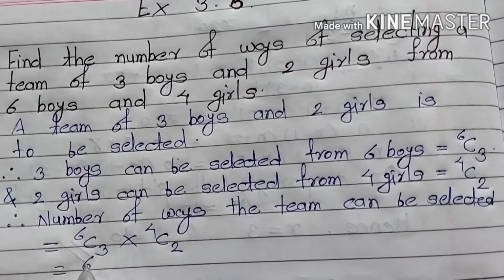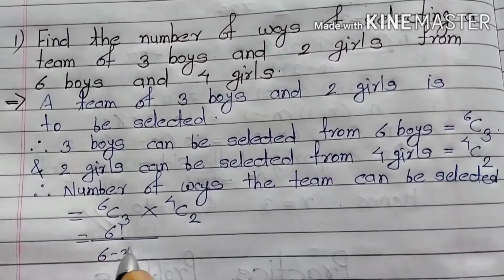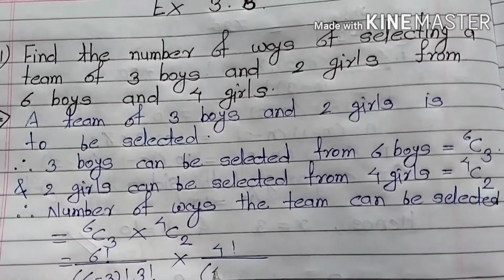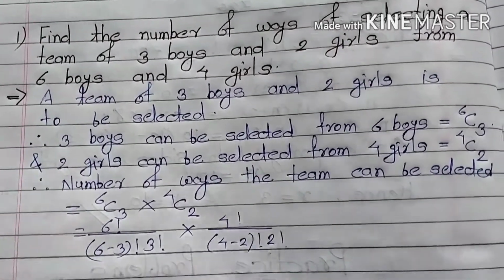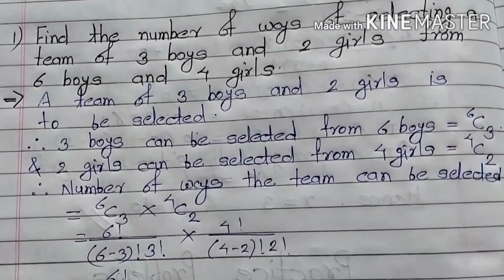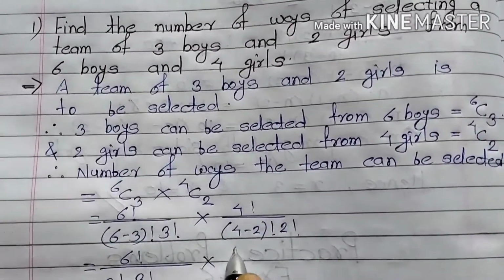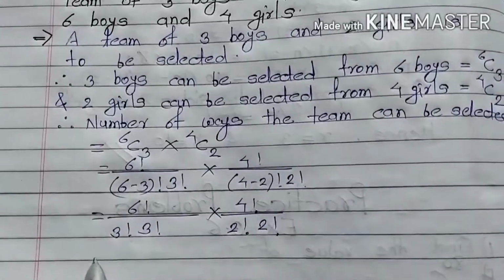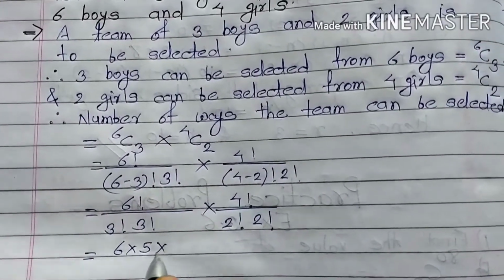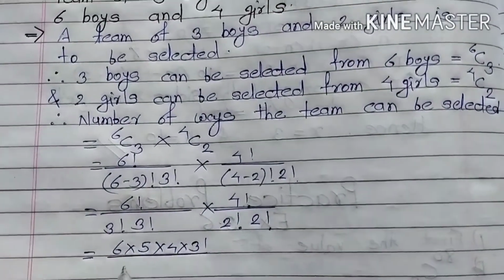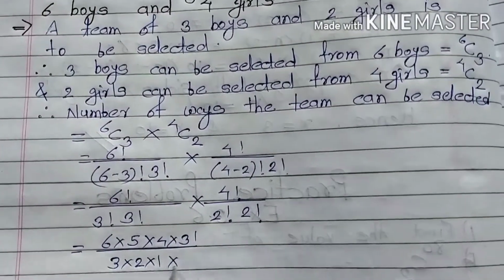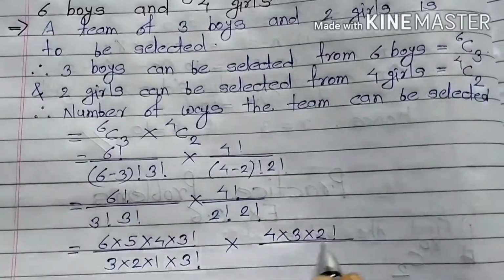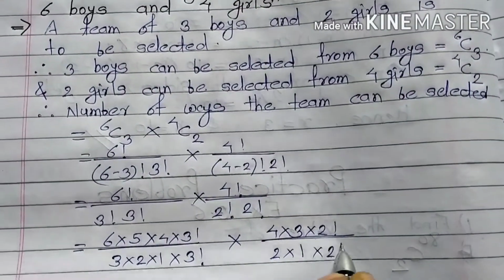So this is 6 factorial over 3 factorial times 3 factorial, times 4 factorial over 2 factorial times 2 factorial. Let us solve this: 6 into 5 into 4 into 3 factorial, over 3 into 2 into 1 into 3 factorial, times 4 into 3 into 2 factorial, over 2 into 1 into 2 factorial.